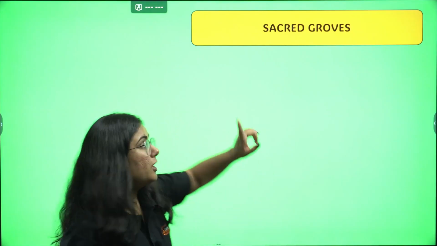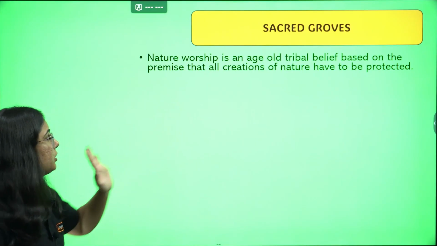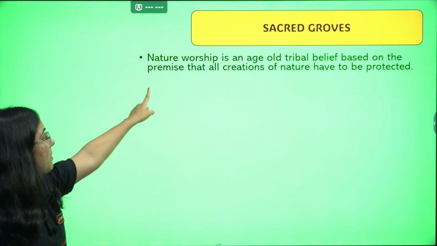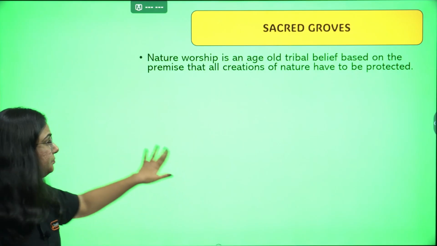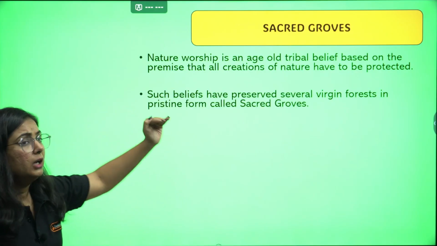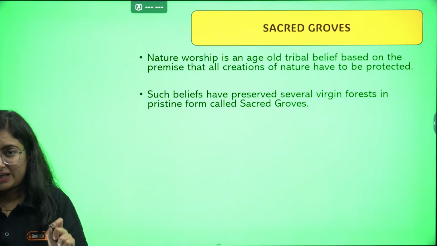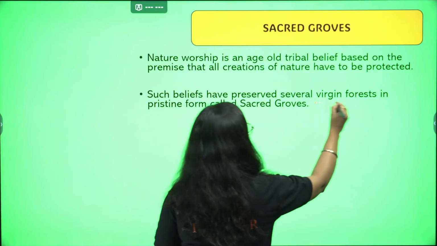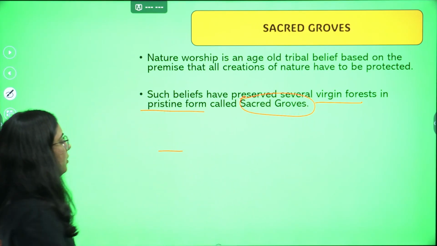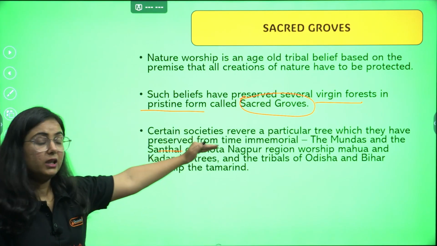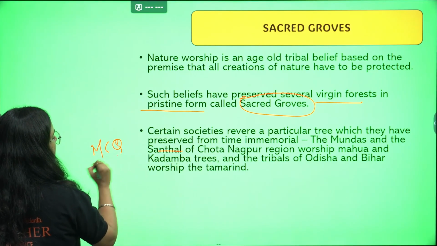That is the reason we call them sacred groves. So nature worship is an age-old tradition and belief that is based on the premise that all the creations of nature need to be protected. Okay. In that respect, we have reserved certain forests which are left untouched by the society, and they are considered virgin forest in pristine form, referred to as sacred groves. Okay. Moving further with certain communities who are doing that. Again, listen, this is a very important MCQ.